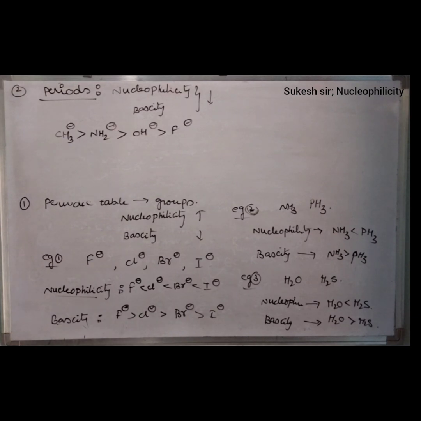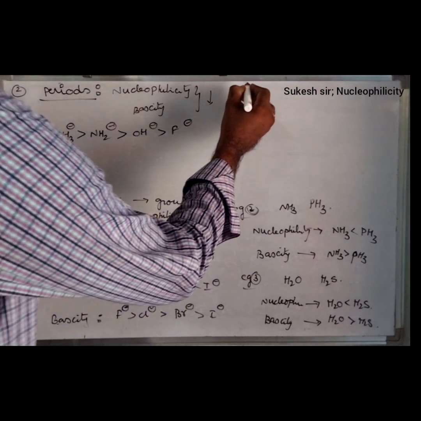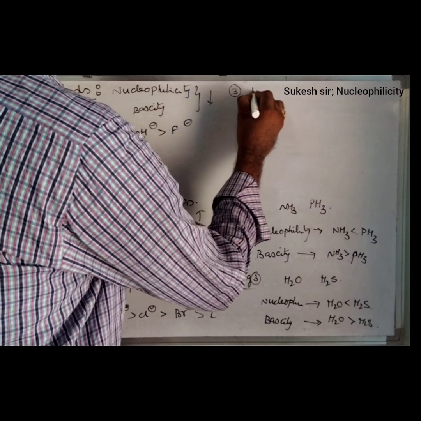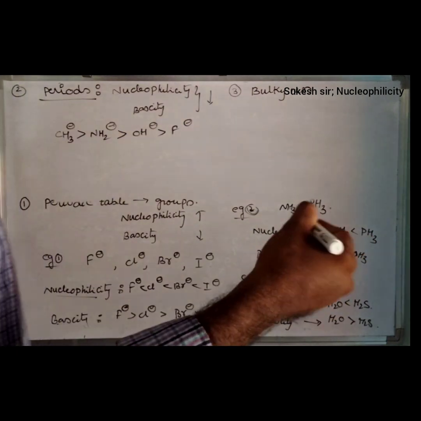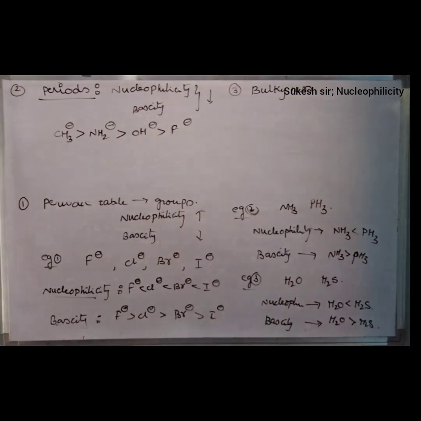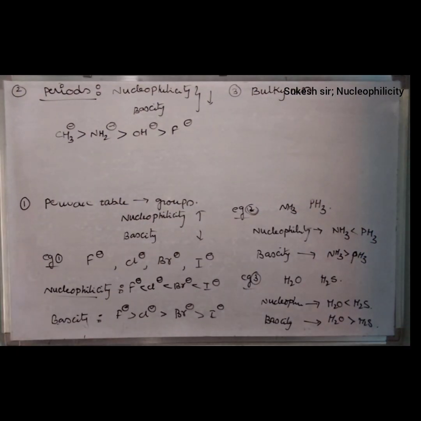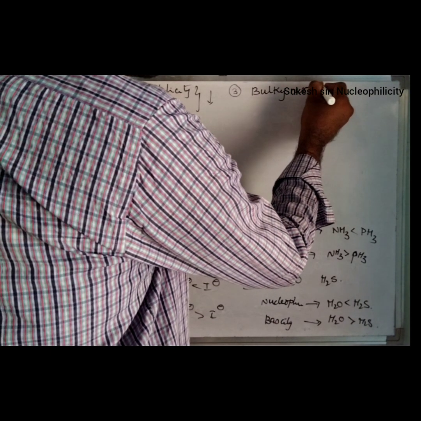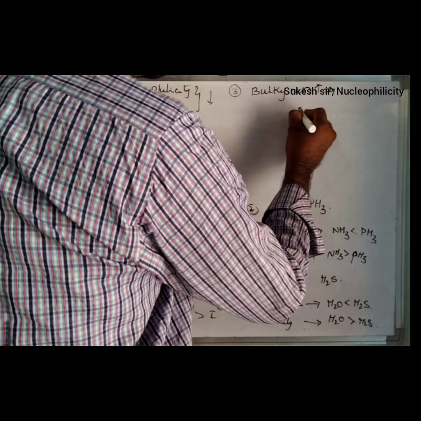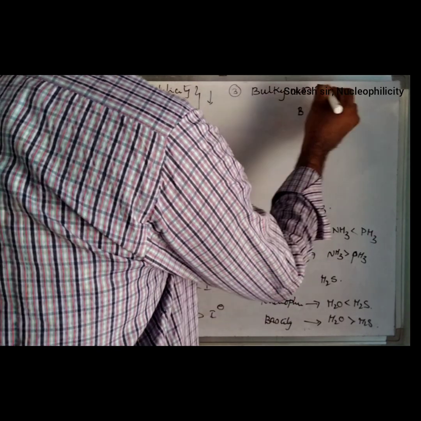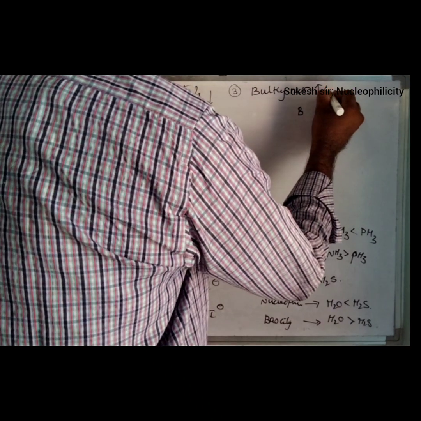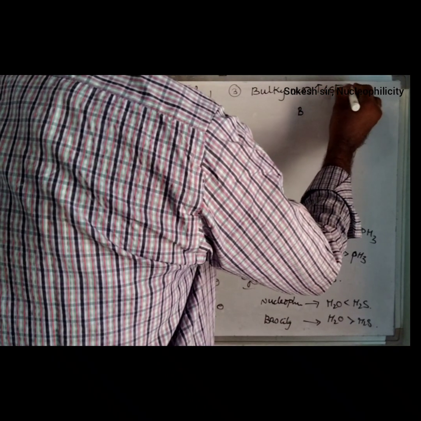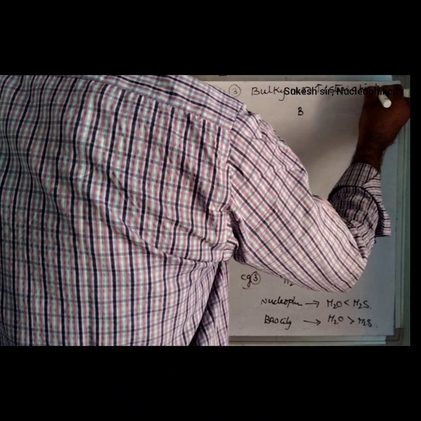Or suppose you observe the steric hindrance, that is, bulkiness. What does bulkiness mean? If large groups are attached to the carbon, it is considered as bulkiness. If the bulkiness increases, which is also said to be steric hindrance, the proper term being steric hindrance.